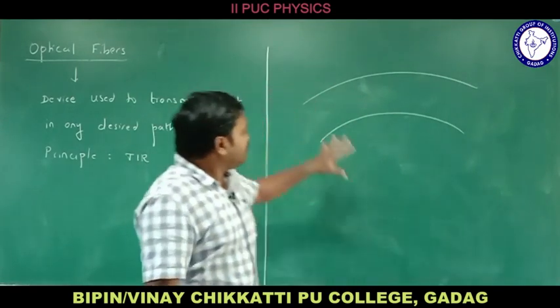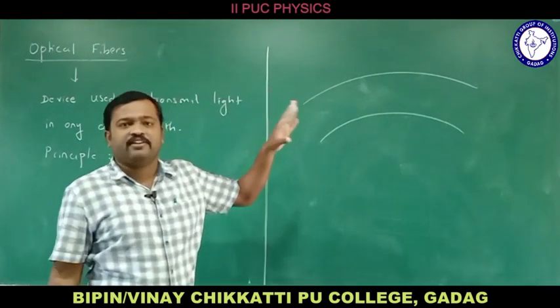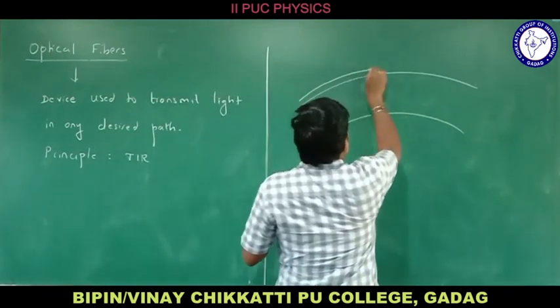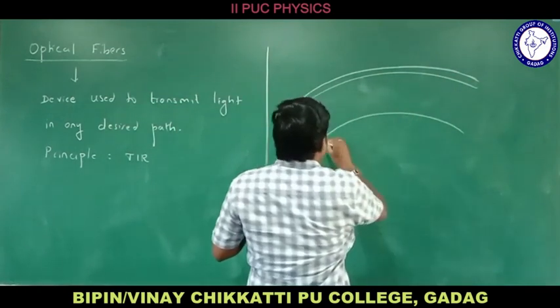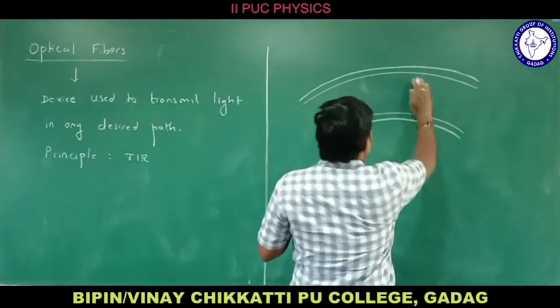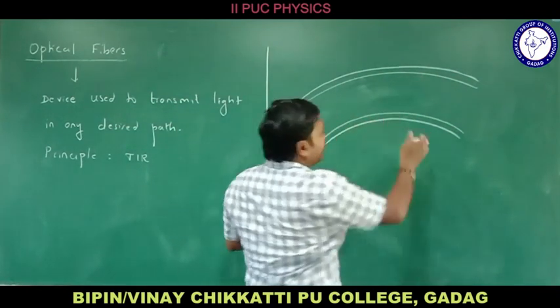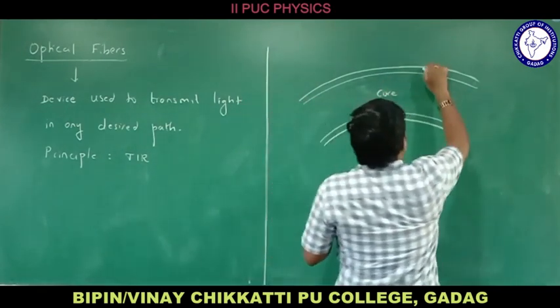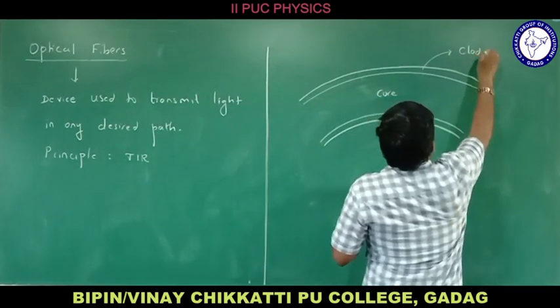Okay, in manufacturing this optical fiber, we need to understand there will be a layer here, right? Let me consider it is made up of two kinds of layer. This is one layer and outside there will be another layer, right? So this is called as core and this outer is called as cladding.